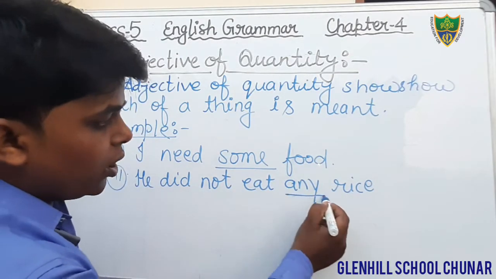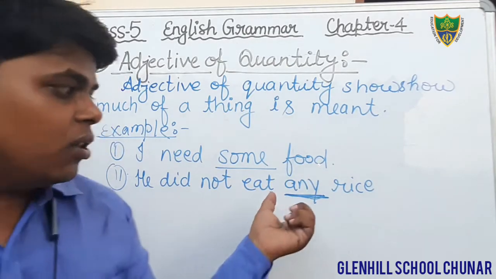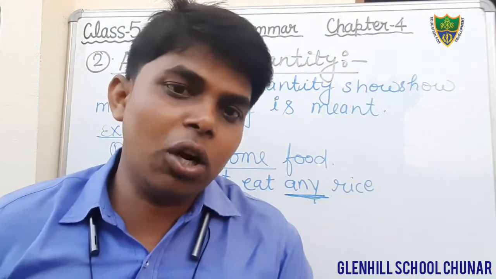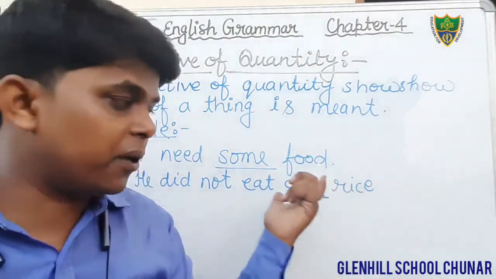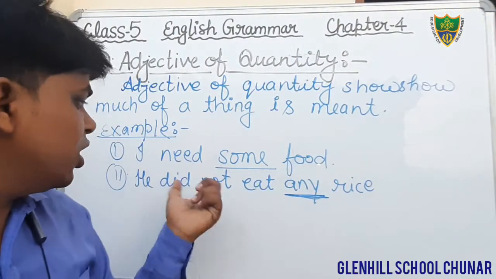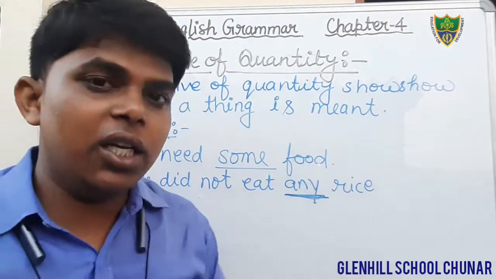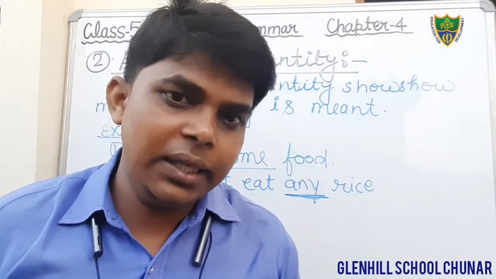And just before it we are getting the word any. Can we count rice? No, we cannot count rice. That is quantity. It shows the quantity of rice, that he did not eat any rice. So here the word any is what? Any is adjective of quantity.